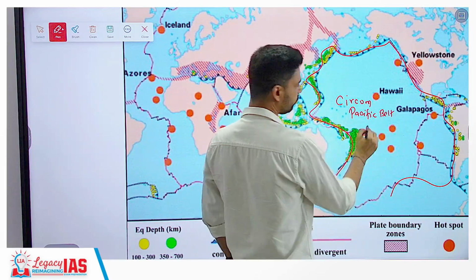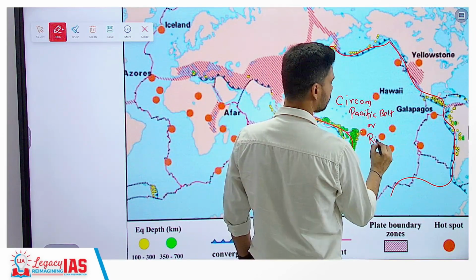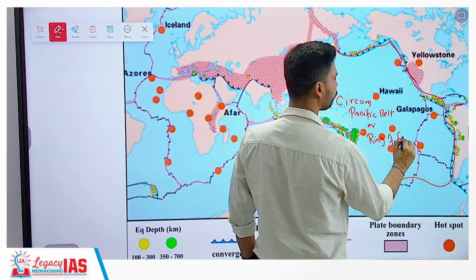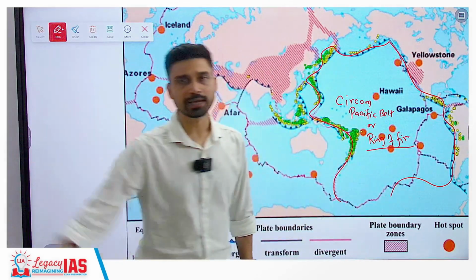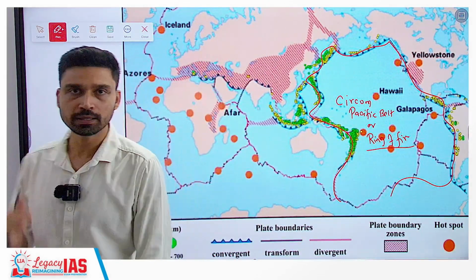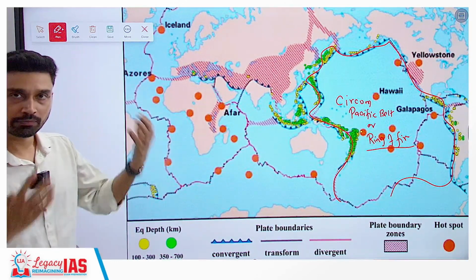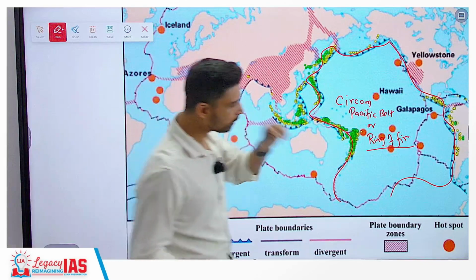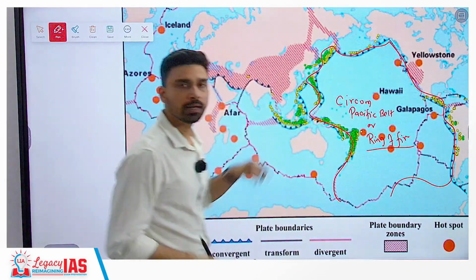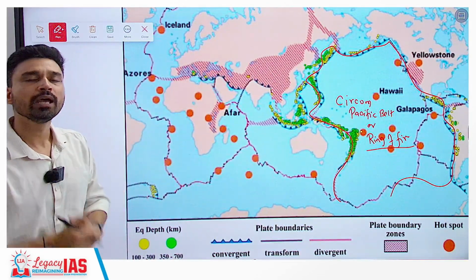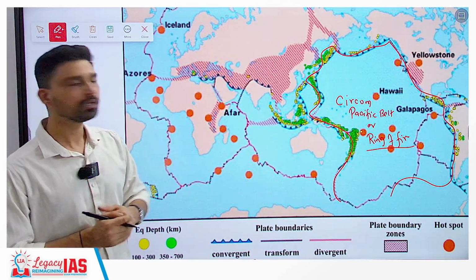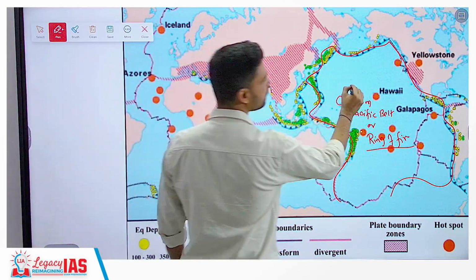It is also referred to by another term, the ring of fire. The reason is that this entire area is where oceanic plates and continental plates are interacting. There is subduction going on, convergence going on. So, you have a lot of volcanoes all across this rim, and more than 60% of global earthquakes take place in this zone.